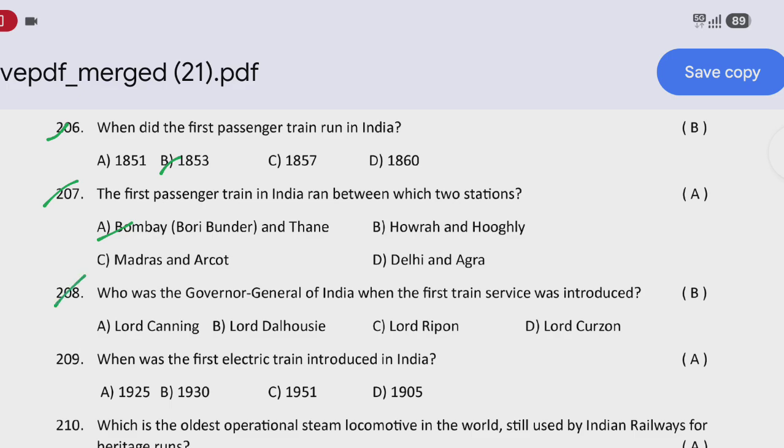Next question: who was the Governor General of India when the first train service was introduced? That is option B, Lord Dalhousie. Next question: when was the first electric train introduced in India? That is option A, 1925.